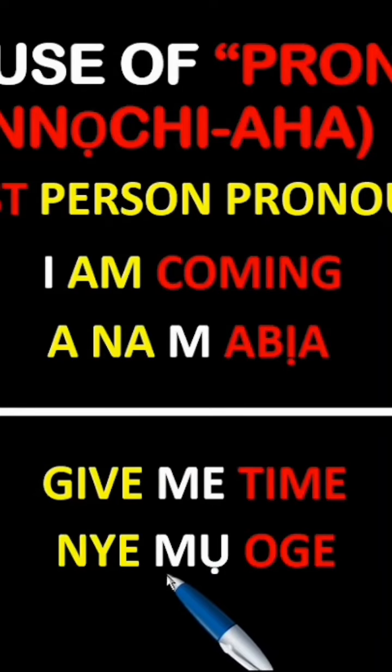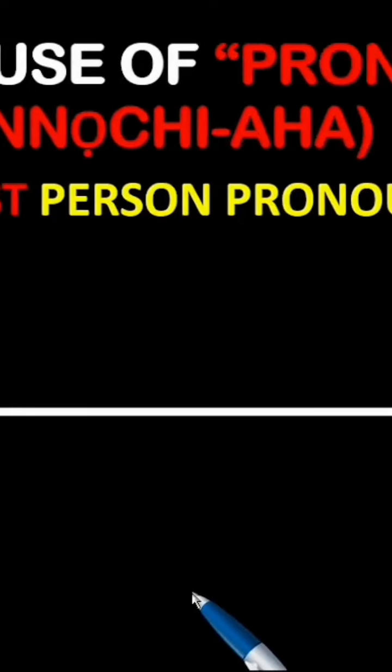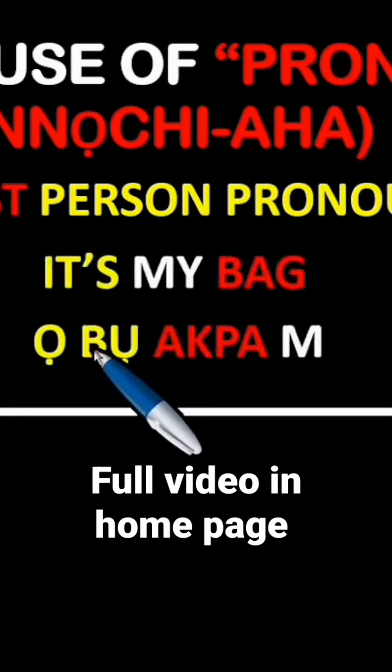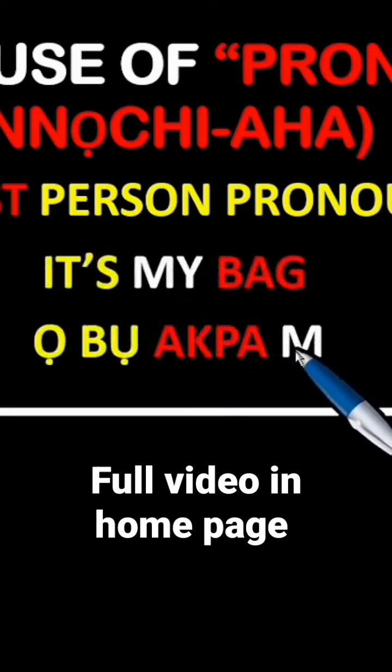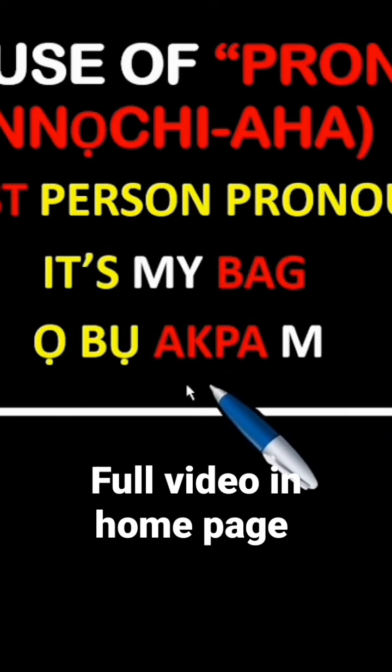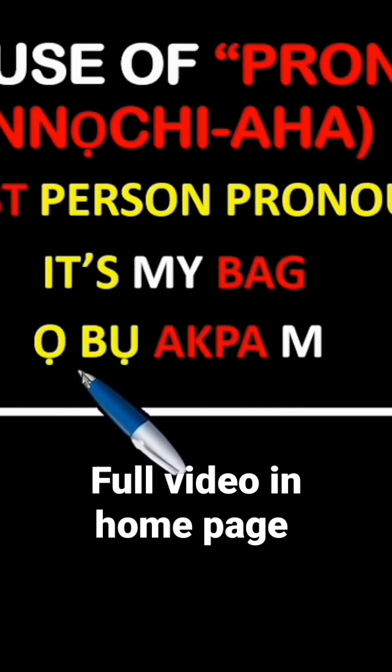You out of this and say nyem oge. Only M can represent this. Let's move on from here. Another example we have here is my. This time around, we've looked at me. We're looking at I. We're looking at my here.